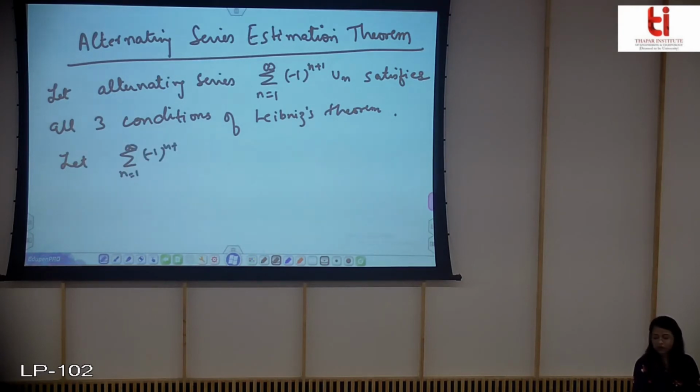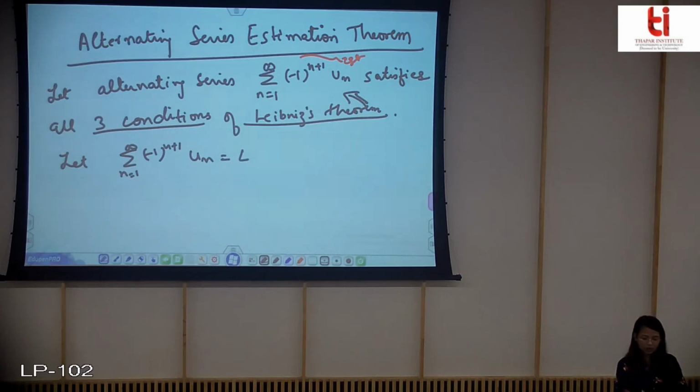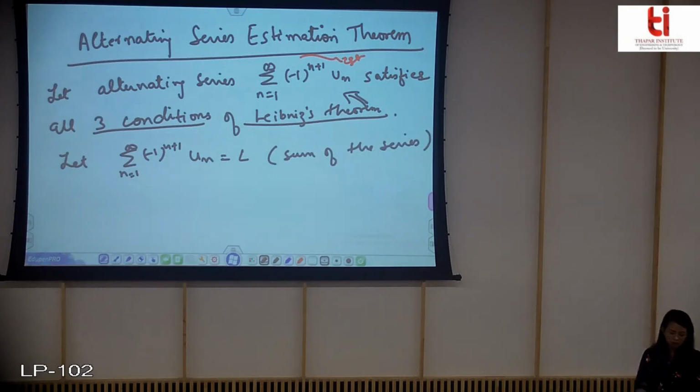Now this is obvious that if it satisfies all the three, this is convergent. This implies that this one will be convergent, and then you can say that let the sum of un be equal to L, the sum of the series, because it is convergent.